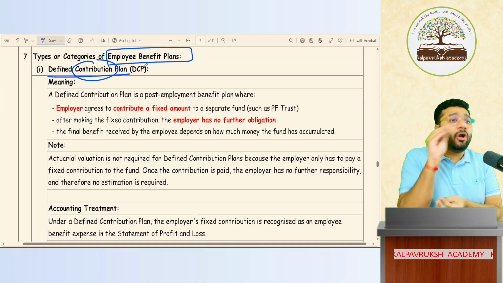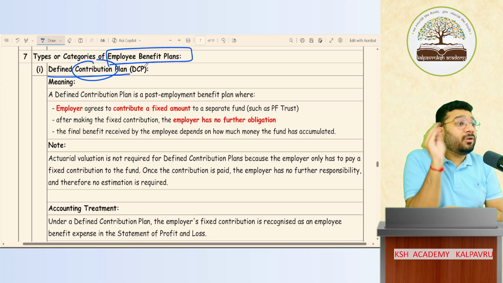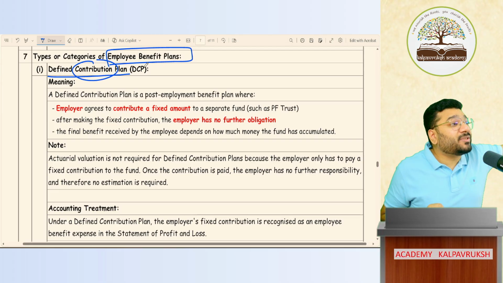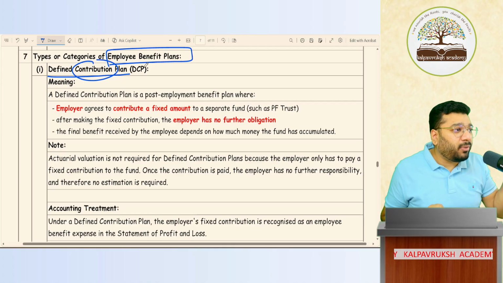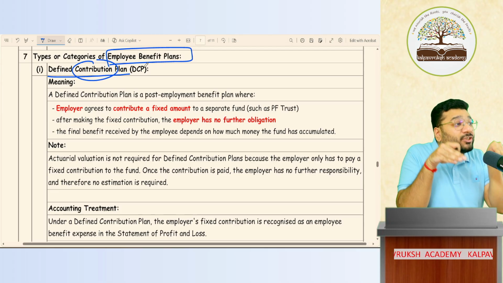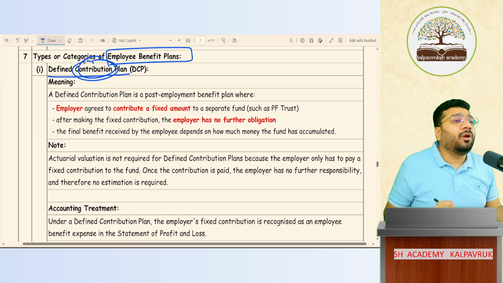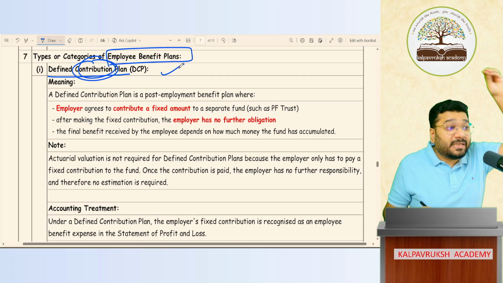So in this plan, we have to contribute some amount compulsorily to one fund. That's why the name is contribution plan. And this contribution is sometimes made by only the employer, sometimes by both employer and employee. Both employer and employee have to contribute, hence it is named a contribution plan. Got it? Not got it? So here there is a compulsion on you to contribute the amount to a specific fund.